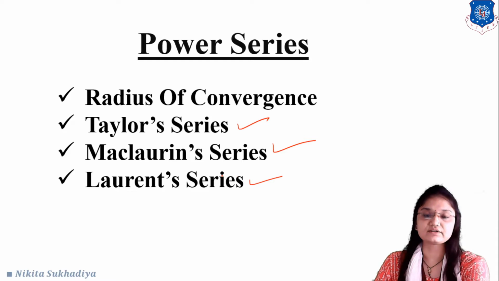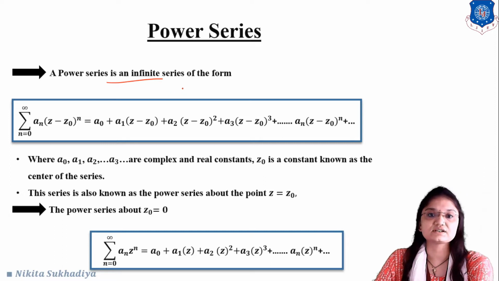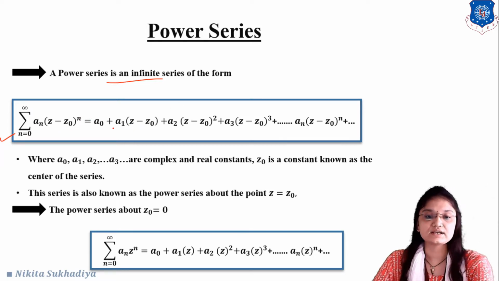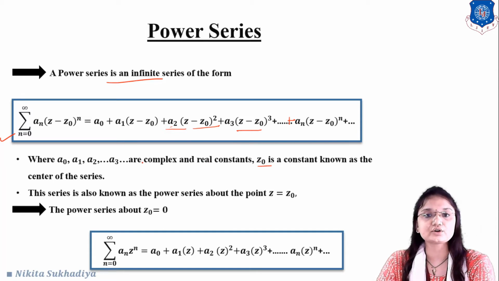Okay, so let us start with understanding of power series. A power series is an infinite series of the form sigma n equal to 0 to infinity a_n (z minus z0) raised to n, which is equal to a0 plus a1 (z minus z0) plus a2 (z minus z0) squared plus a3 (z minus z0) cubed up to plus a_n (z minus z0) raised to n, where a0, a1, a2, a3 are complex or real constants and z0 is a constant known as the center of the series.